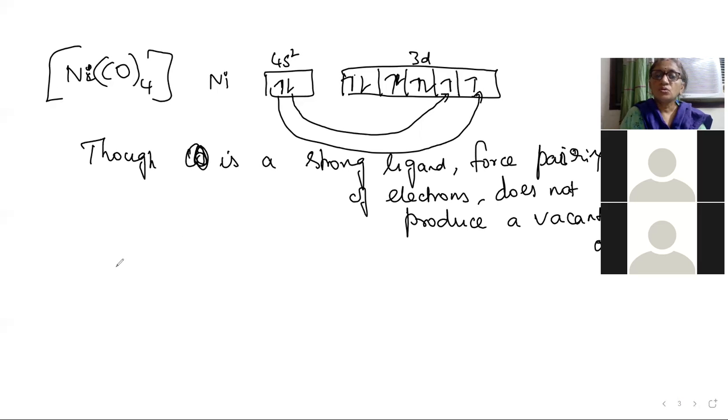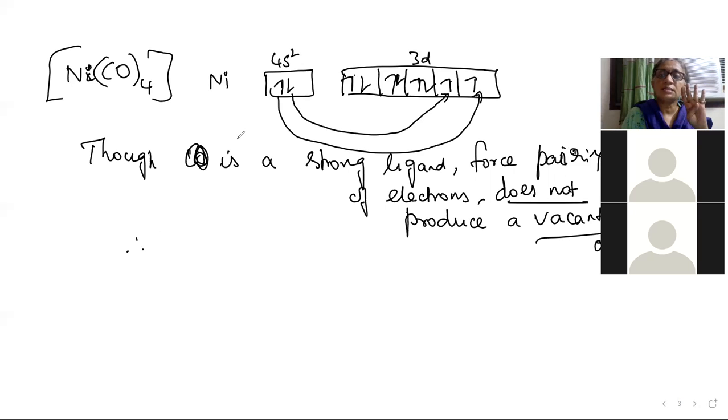This is an anomaly in which, though the ligand is strong, we are able to produce only a tetrahedral complex. Since there are no vacant d orbitals available, it cannot undergo dsp2 hybridization.